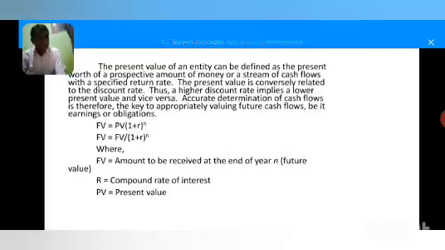The size of the cash flow. The future cash flow implies the size of the cash which is expected to be received. The future cash flow and the present value are related directly. A larger future cash flow implies higher present value and vice versa. Second will be the risk involved in cash flow.